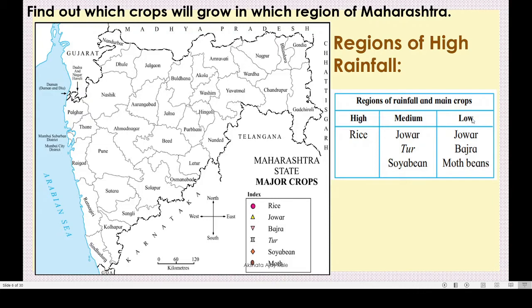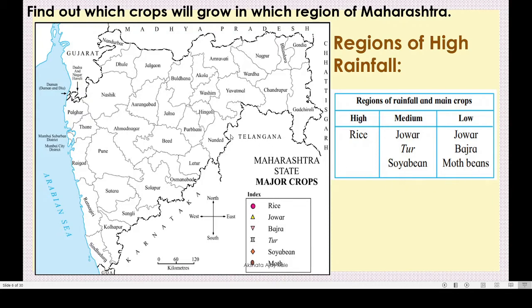And in the low rainfall areas we grow jawar, bajra and moth beans. Here rice means chawal, jawar means jwari, tur means tur dal, soybean, bajra, and moth beans means matki.